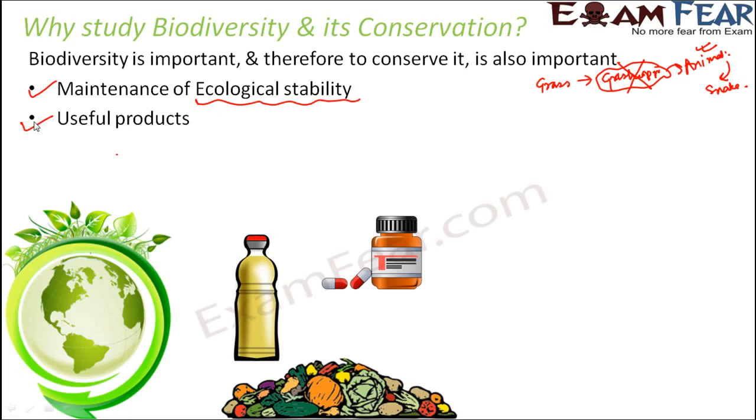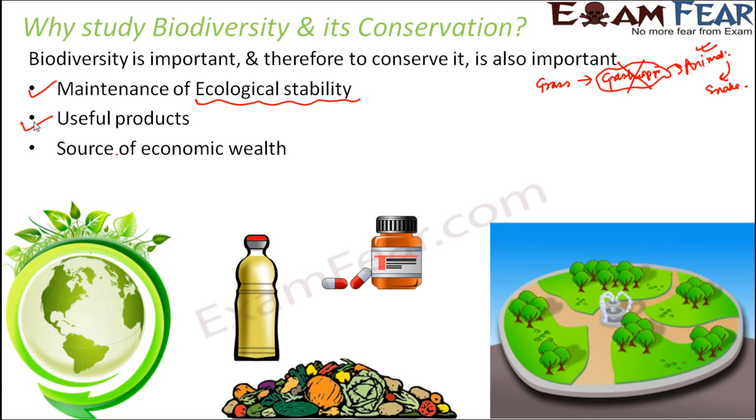Non-vegetarians feed on other animals or products of other animals. So all our food comes directly or indirectly from some other living organism, whether plant or animal. That means we are all dependent on other organisms for such useful products.